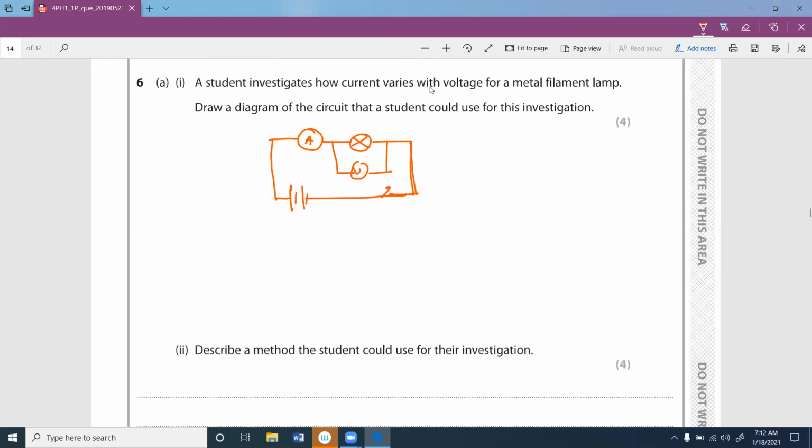Now there is one part missing. The current should be varying, but none of the factors are varying here, because the bulb has one constant resistance. To control the current and the voltage, we put a variable resistor over here. By changing the variable resistor, we can give different voltages and different currents to the bulb, and we can measure them.